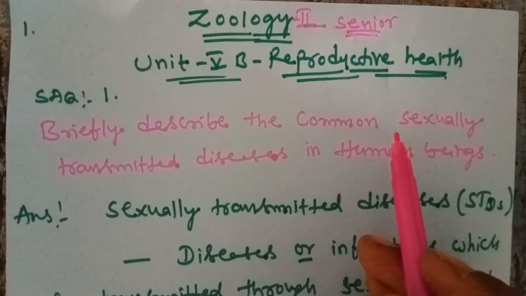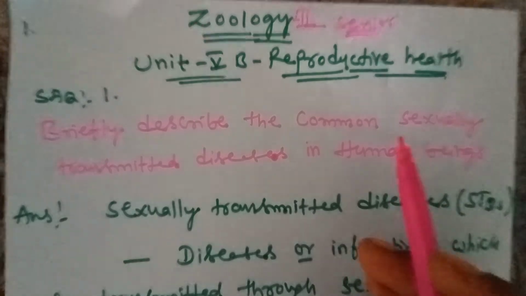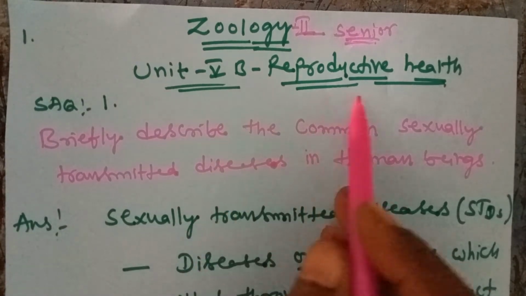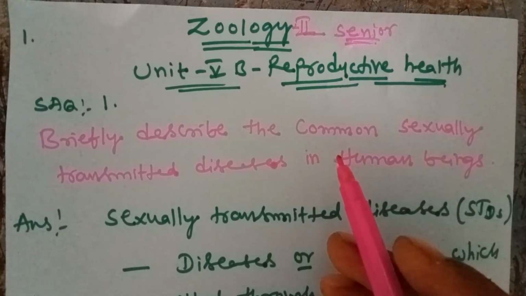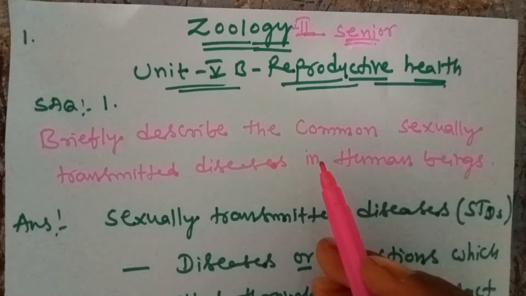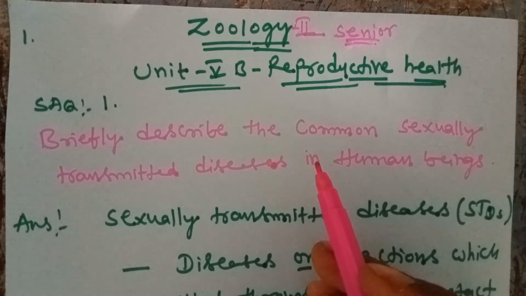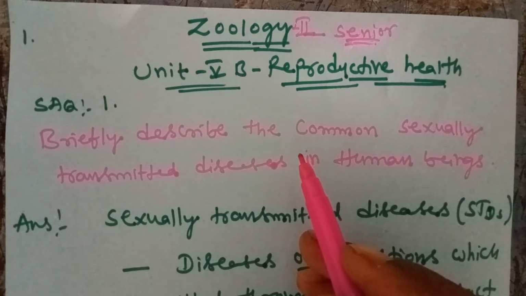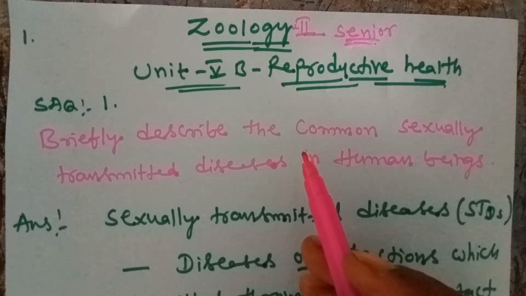So generally, the topic of this lesson is reproductive health. Our body has so many organs, and each and every organ must maintain a good health condition. Any failure of an organ finally causes disease.